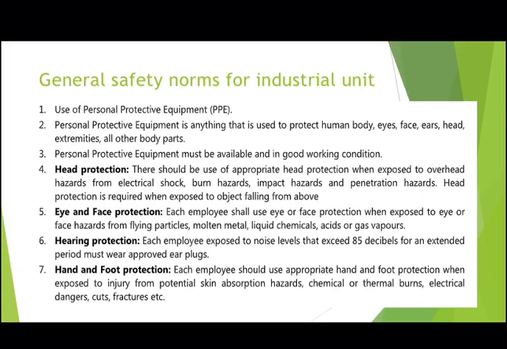Next, in this slide, we are going to study general safety norms for an industrial unit. First one is use of personal protective equipment. Personal protective equipment is anything that is used to protect our human body, eyes, face, ears, head, extremities, and all body parts. Personal protective equipment must be available in good working condition. Next is head protection.